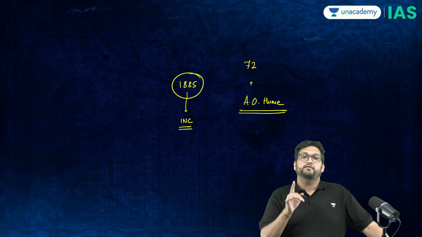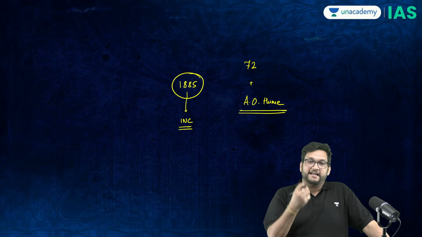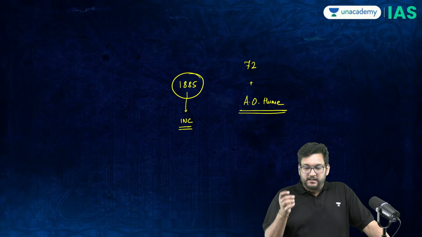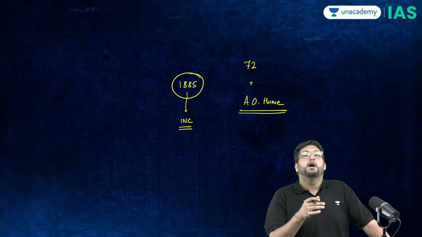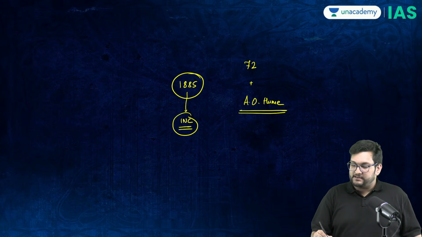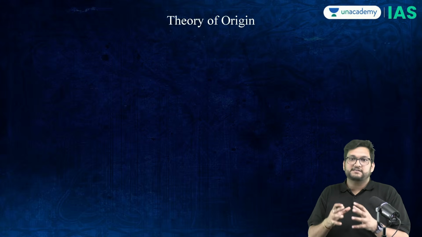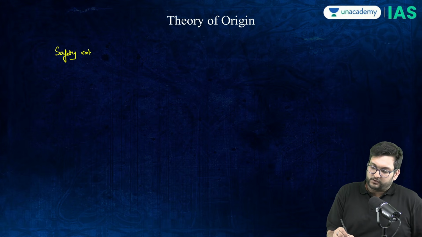Because of the presence of A.O. Hume and because of the nature of the INC, which is going to be moderate for the next 20 years, there has been a lot of criticism and a lot of theories on why the INC emerged in 1885. And that is where the first major theory of origin comes in, called the safety valve theory.